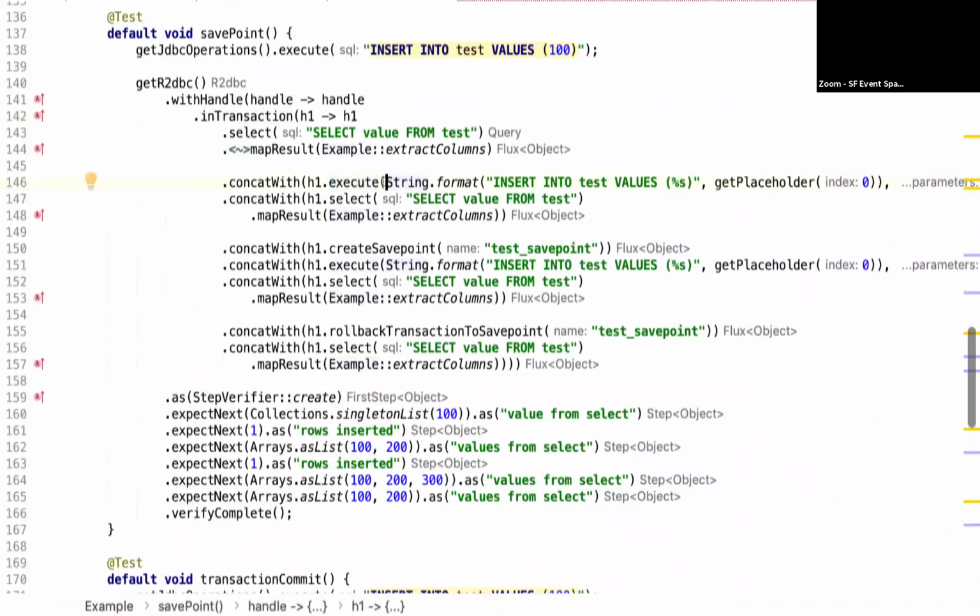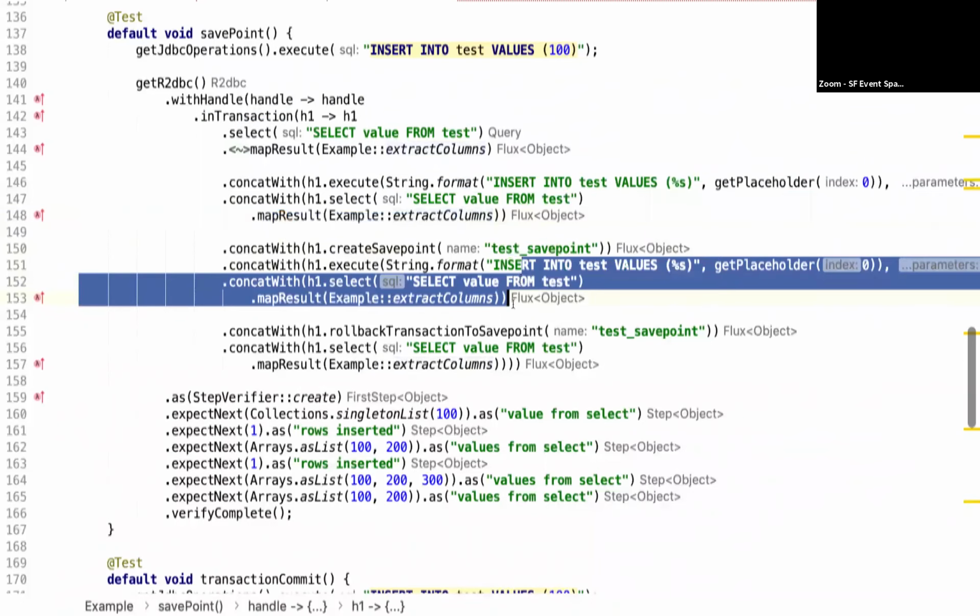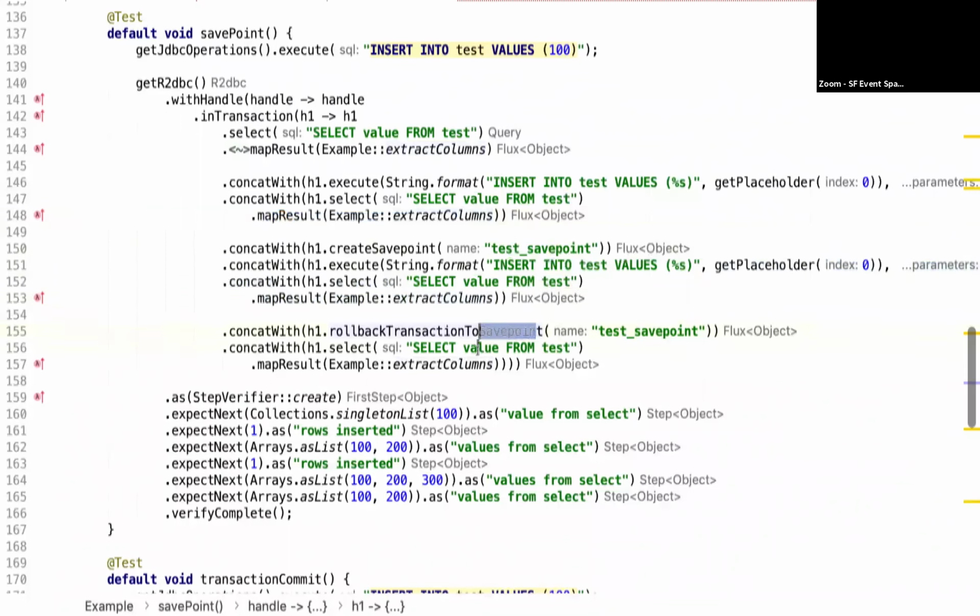Unfortunately, because we have to support H2, which uses a question mark, and this test is supposed to work for that, and Postgres, which is $1, and I can't even remember what the MS SQL one is, we have some complexity around formatting strings. But the key here is, here's an insertion, here's where we select and extract some data from it, set a savepoint, insert and select that data was there, roll it back, do another select to guarantee that it's not there anymore.